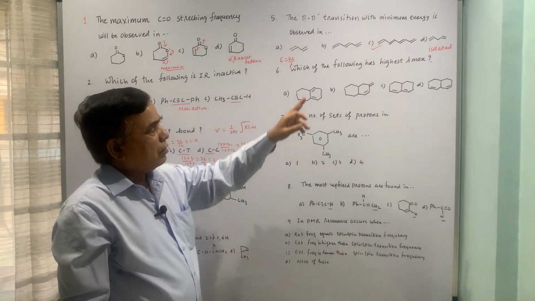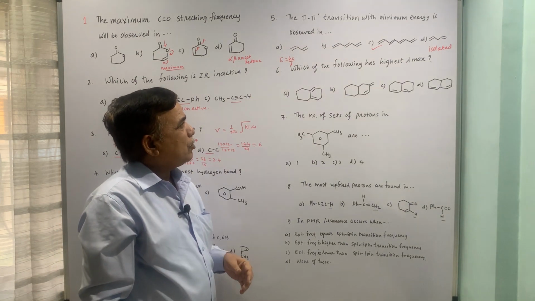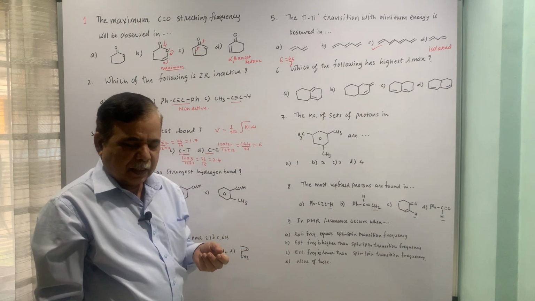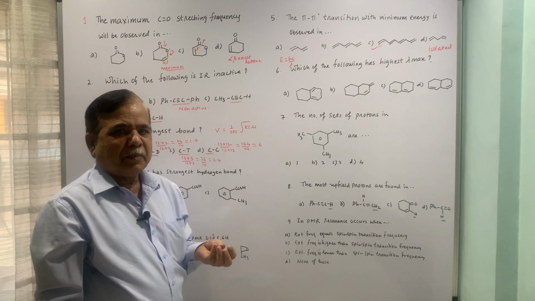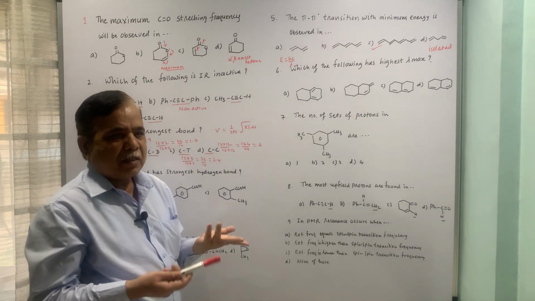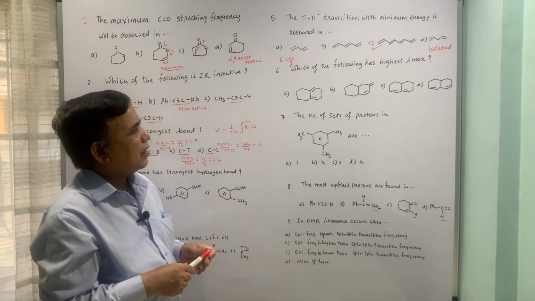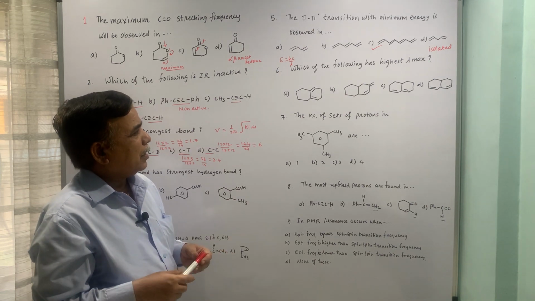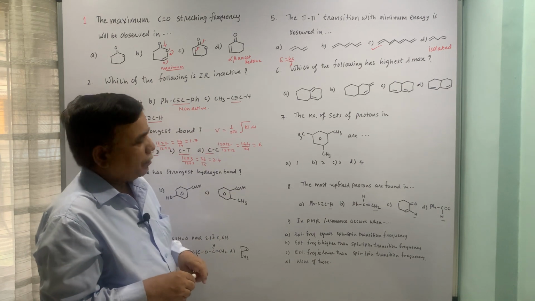With 4 double bonds in conjugation, obviously this will be much lower. In compounds like lycopene, which is present in tomatoes, they appear red because of the pi to pi star transition. The longer the conjugation, the higher the lambda max and automatically the energy will be less. So the correct option is the third.